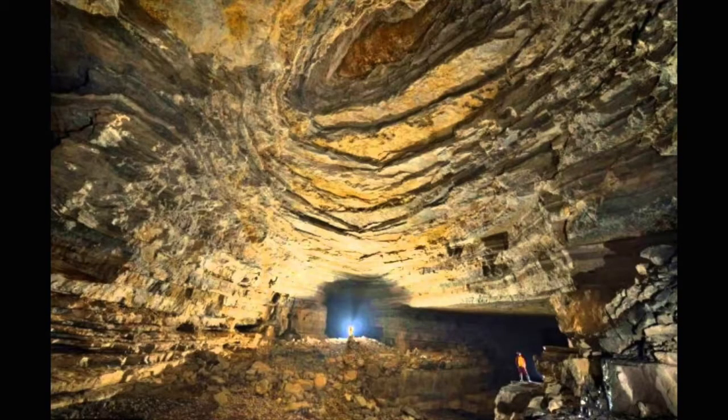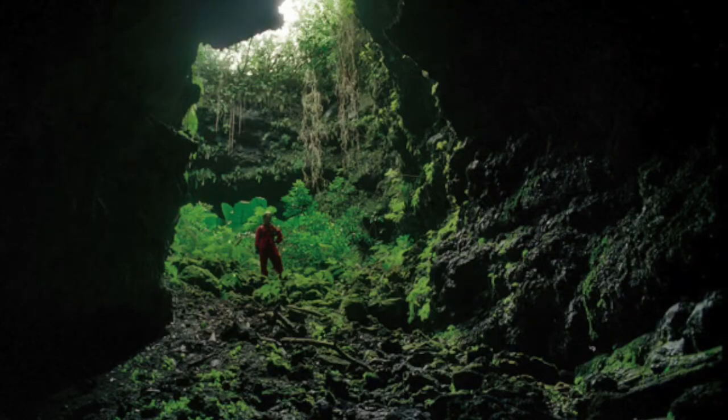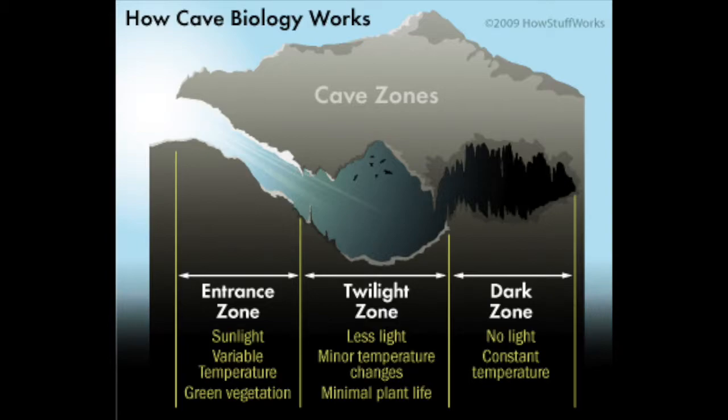The climate of a cave depends on the zone of the cave one is in. The entrance zone is the area of the cave that opens to the surface. This zone is cool, shaded, and light can be seen. The twilight zone is when you are somewhat in the cave. Light can still be seen, but it becomes more damp. The dark zone is when one goes very far into the cave. It is completely dark all the time and extremely damp.